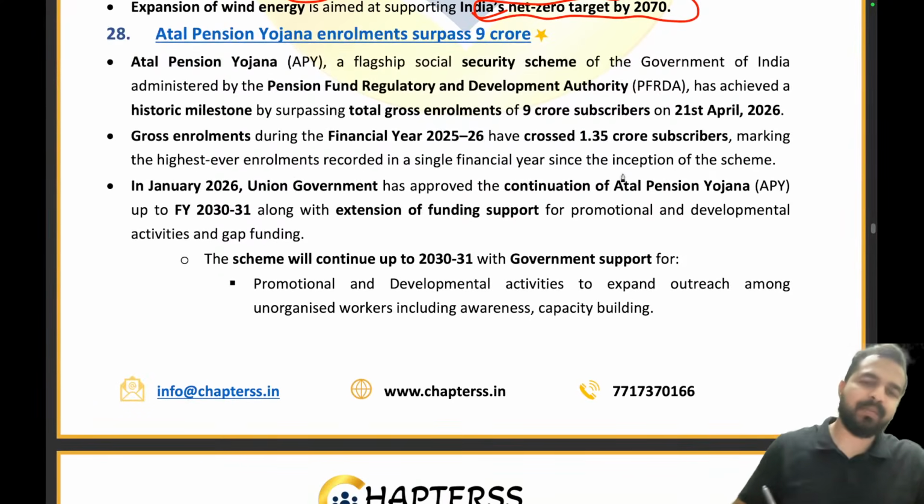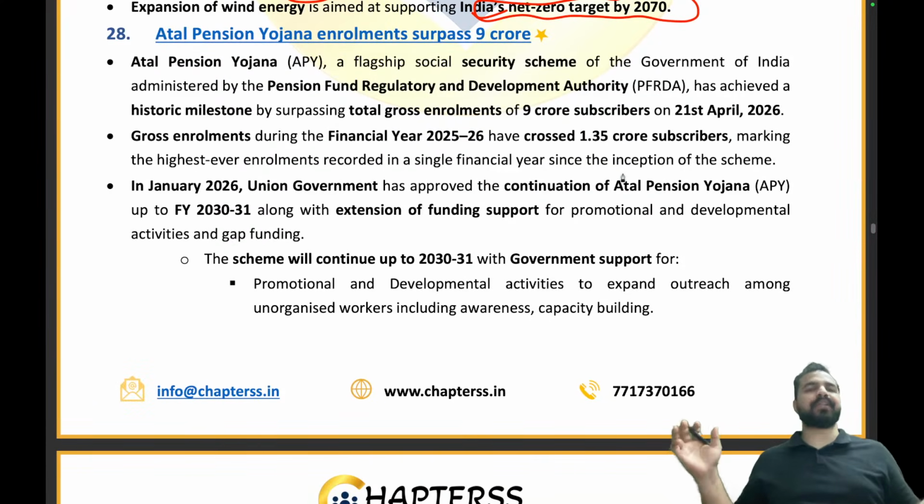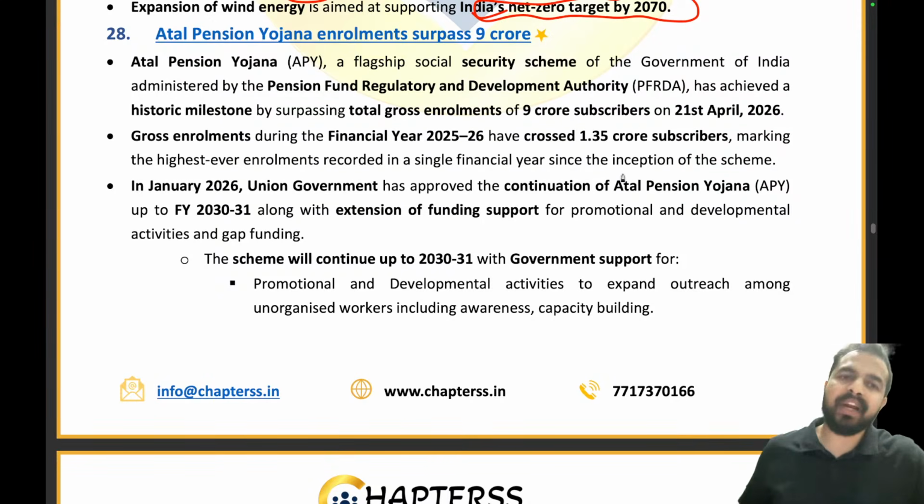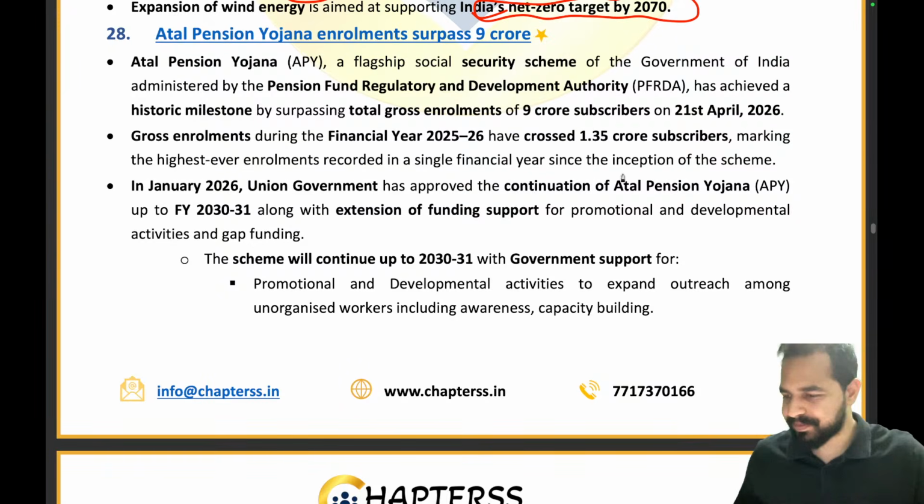Now, my dear friends, we are moving on to the final question, the final article of today's session, and let me tell you, it is a very, very important one. And what is that article? That article is Atal Pension Yojana.